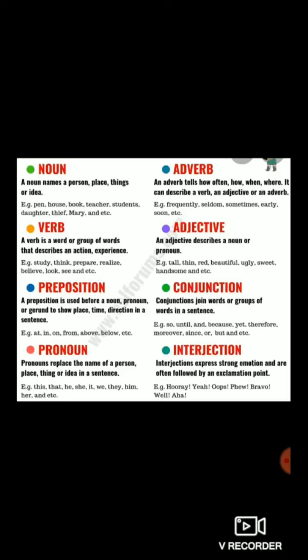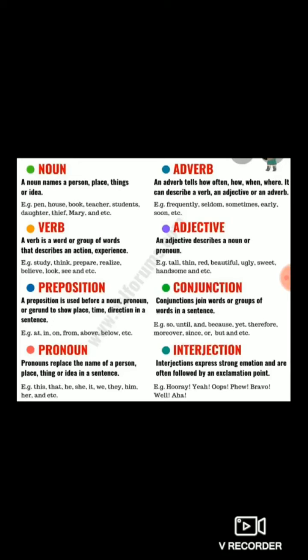Next, conjunction. Conjunction means what? It is joining words. Conjunctions join words or groups of words in a sentence. Conjunction is also known as joining words. Examples of conjunction are so, until, and, because, yet, therefore, since, or, but, etc. These are the examples of conjunction.